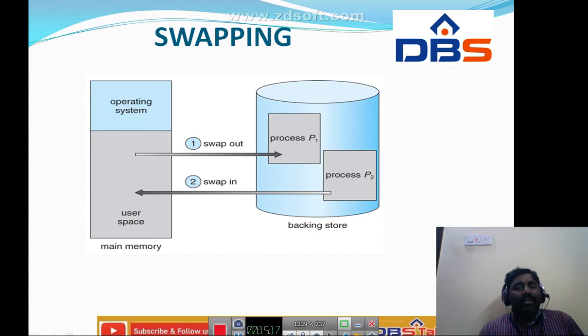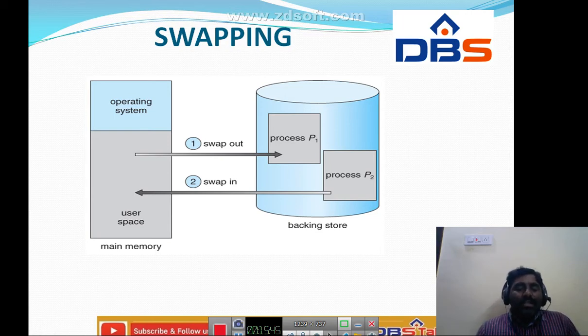Whenever a user wants to execute a particular process, that process is swapped in from secondary to primary memory. After execution of the process is over, it is automatically swapped out to the backing storage. Swapping requires a backing storage. It is just like an area where we store all the processes. The backing storage is commonly a fast disk.